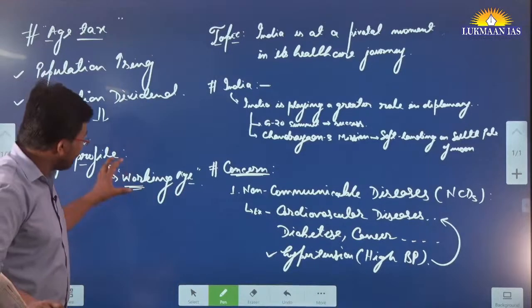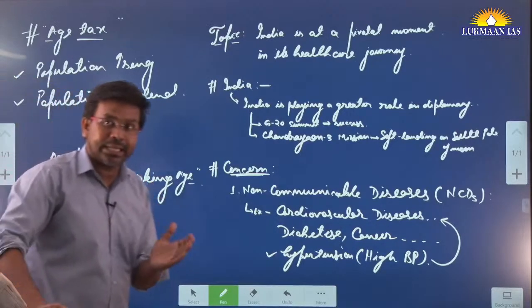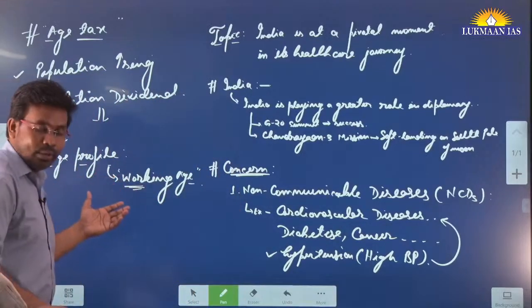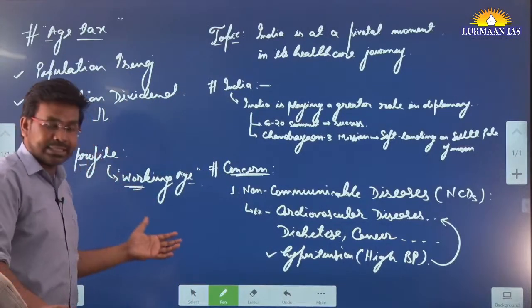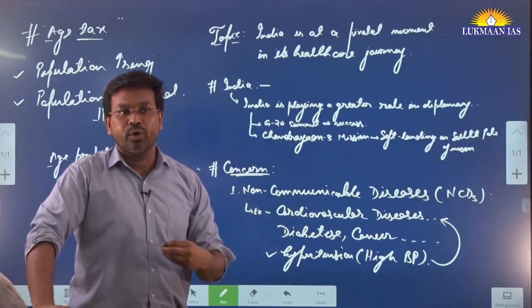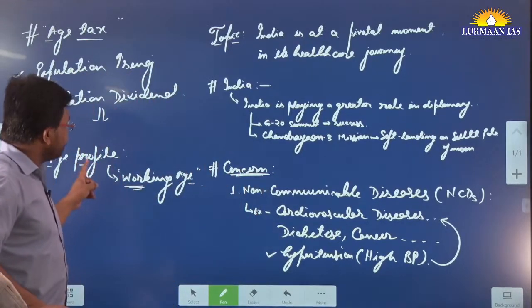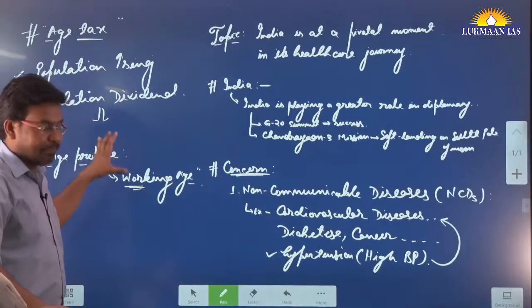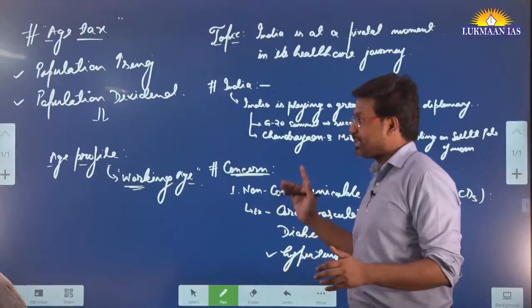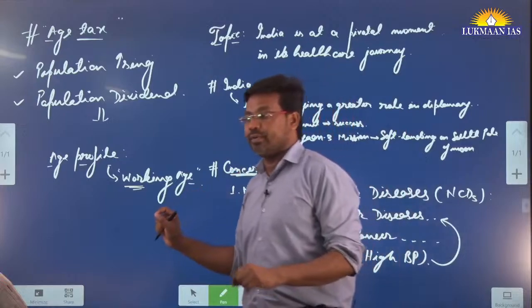Since we have working age people in significant proportion, these people are going to take the country forward, okay. How is it going to take the country forward? This working age population is going to do innovation. They are going to work and they are going to take care of the elderly also. So the thing is, at this juncture where India has a high burden of non-communicable diseases, now we need to make sure that these diseases are taken care of by the country.